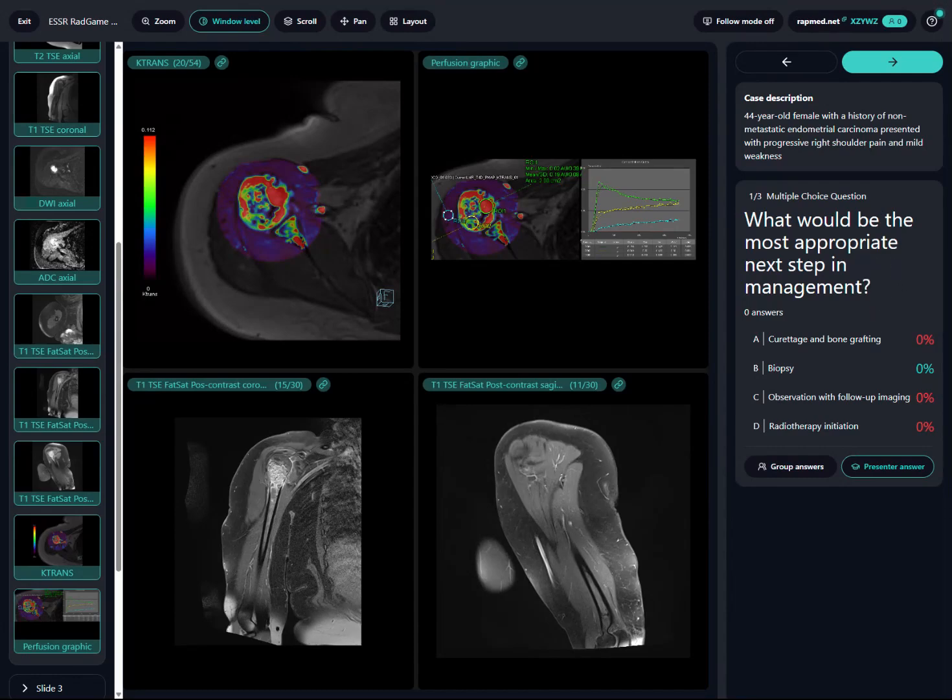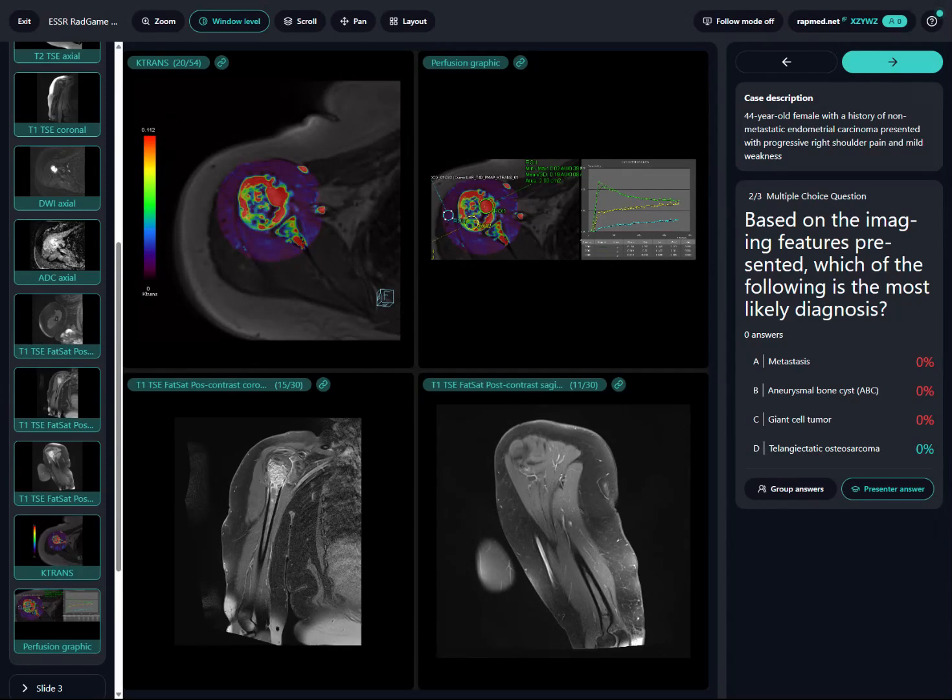What will be the most appropriate next step in management? For this kind of lesion, the first step in management was a biopsy. My second question was, based on the imaging features presented, which of the following is the most likely diagnosis? The correct answer was telangiectatic osteosarcoma. We will review why this is the correct diagnosis in just a moment, after one more question.